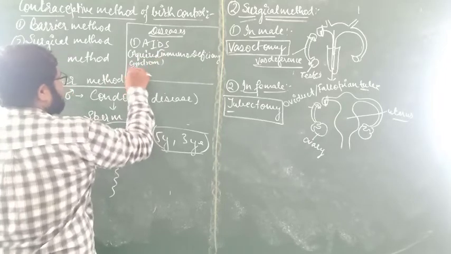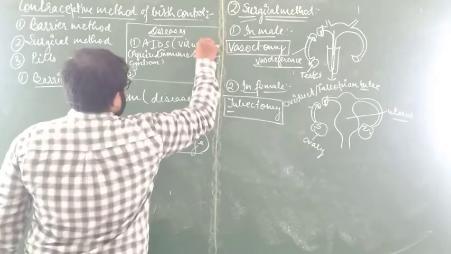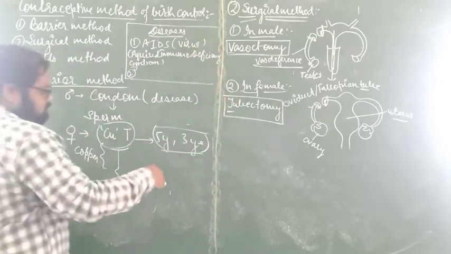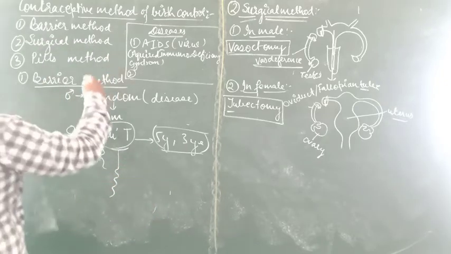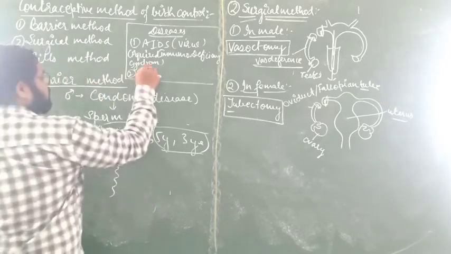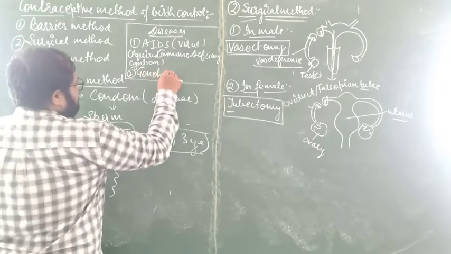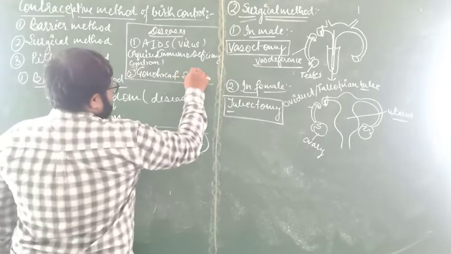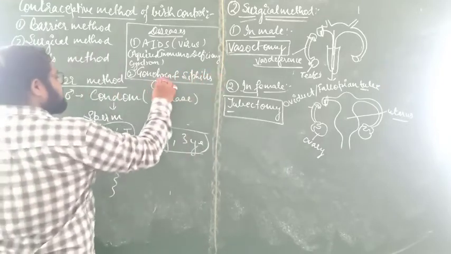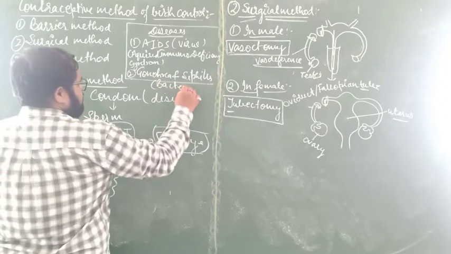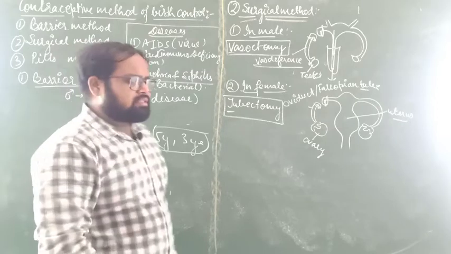The second one is gonorrhea and syphilis. Gonorrhea and syphilis are bacterial diseases, while AIDS is the viral disease.